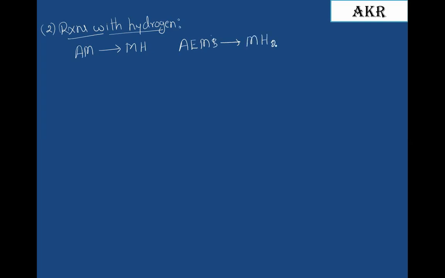The second one is reaction with hydrogen. Both alkali and alkaline earth metals react with hydrogen. If alkali metals react with hydrogen, they form metal hydrides of type MH, and alkaline earth metals form metal hydrides of type MH2. Okay.